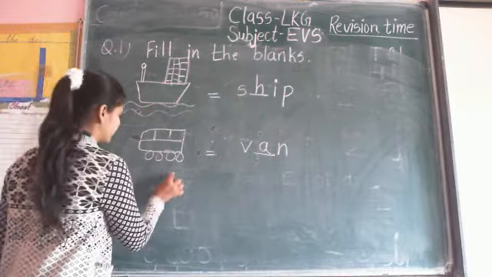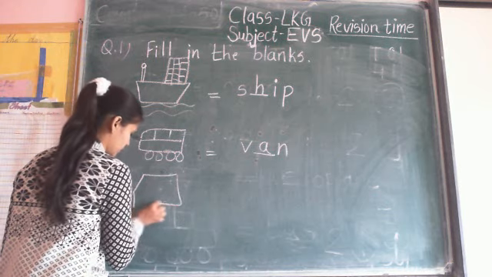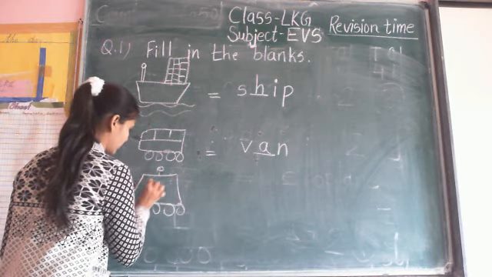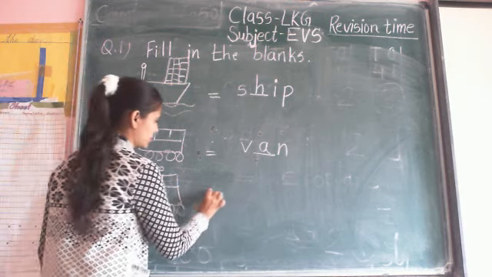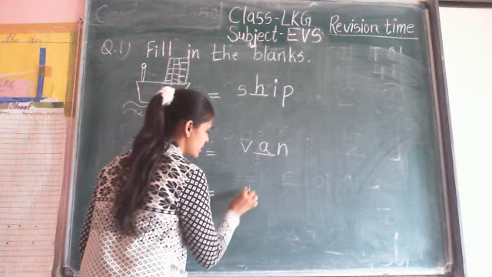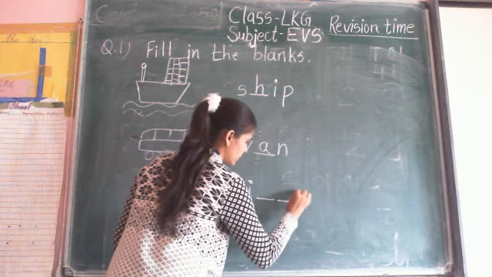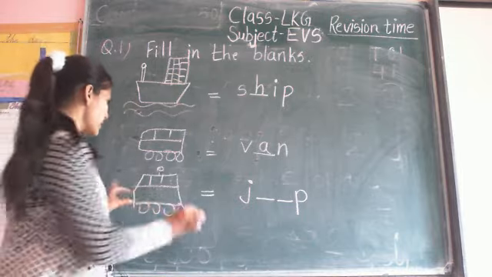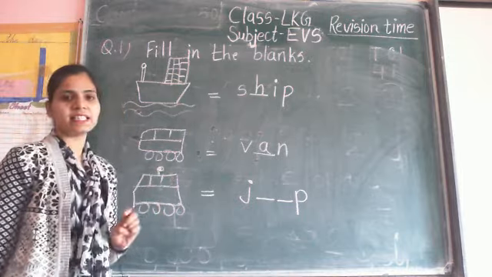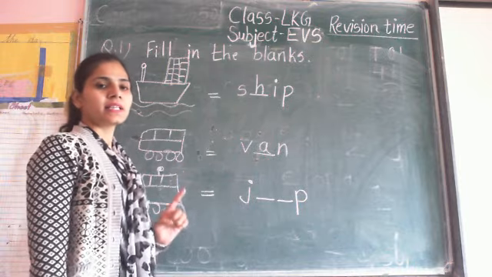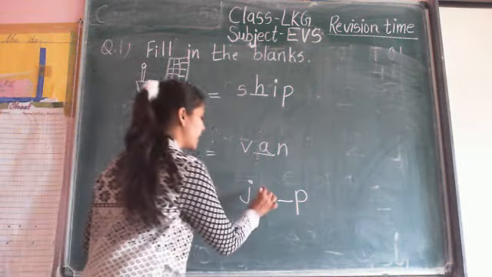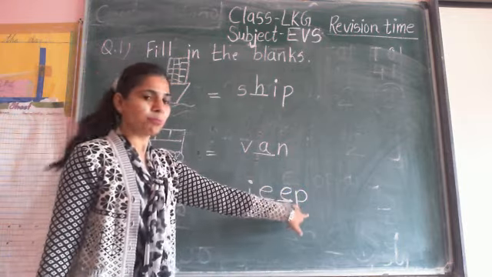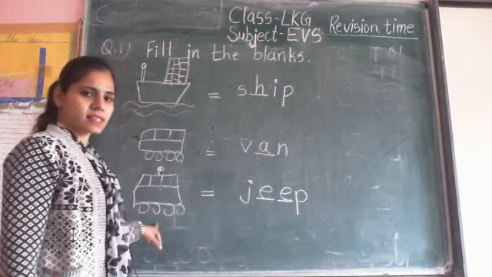Next is, what is the name of this vehicle? And complete the missing letters. This is a Jeep. Now what is the spelling of Jeep? J-E-E-P. So here write small e. J-E-E-P, Jeep. This is a Jeep.